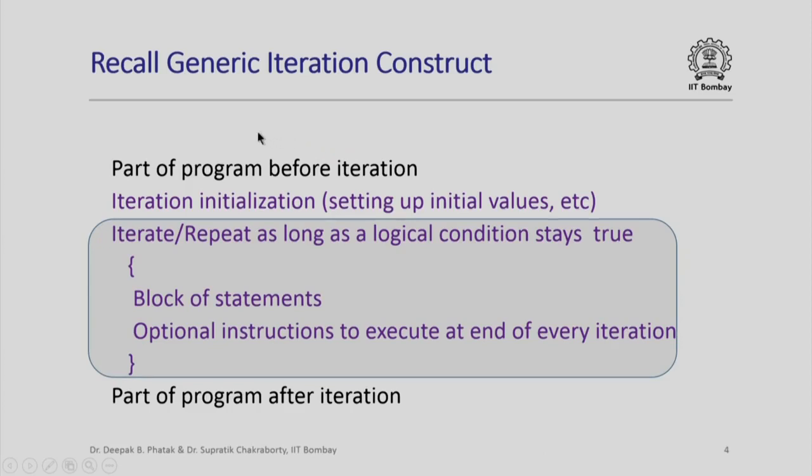Now recall this generic iteration construct that we had studied in a previous lecture. In general, we have a part of the program that is executed before the iteration, and then we have some initialization which is iteration specific, and then the actual iteration happens, where we iterate or repeat as long as a logical condition stays true. And what do we iterate over? A block of statements, and in some cases there are some additional instructions that are executed at the end of every iteration. After that, the part of the program that must be executed at the end of this iteration appears.